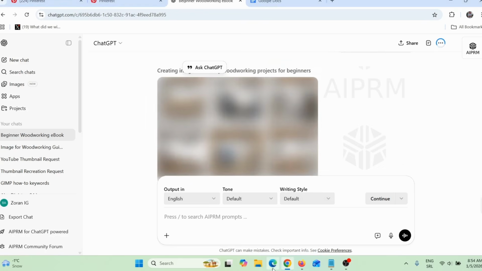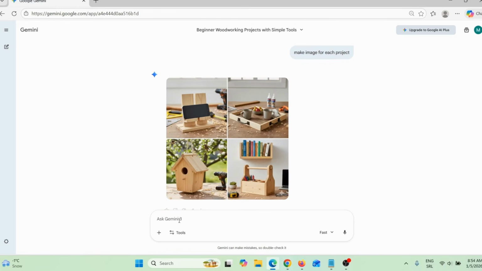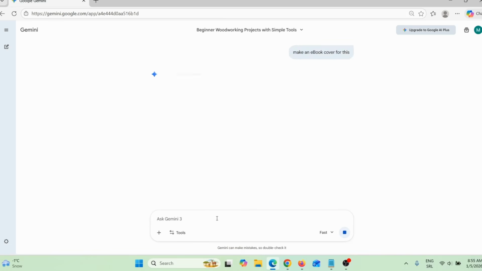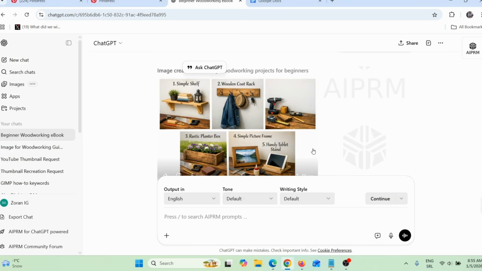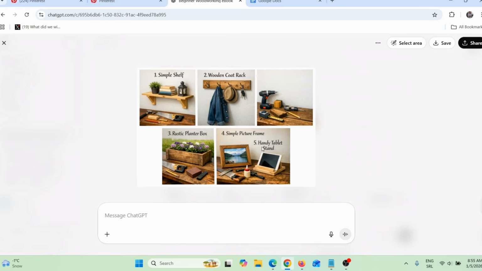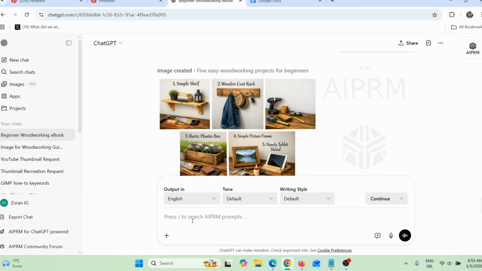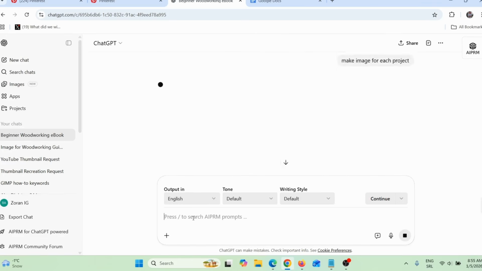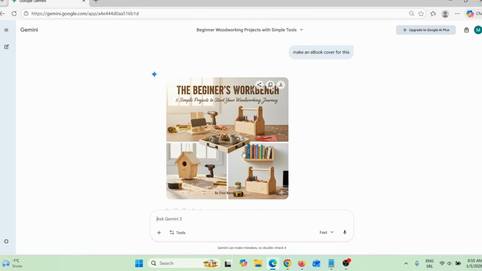In the meantime, I can give it another prompt. I can say make an ebook cover for this and then press enter. And here you can see this is not the best. This is much better than Gemini, but it is still not the best. So I can say exactly the same thing: make an ebook cover for this ebook. Okay, let's just see. Now this is not the best.